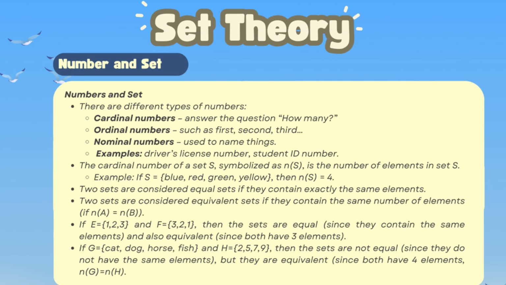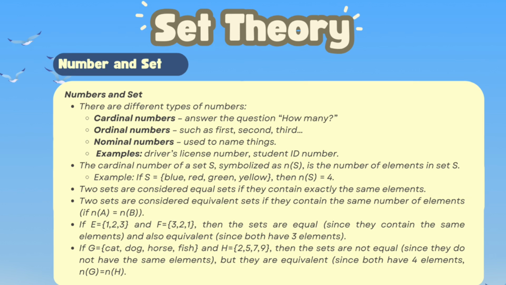Next, if A equals {1, 2, 3}, and B equals {3, 2, 1}, then the sets are equal since they contain the same elements, and also equivalent since both have 3 elements.